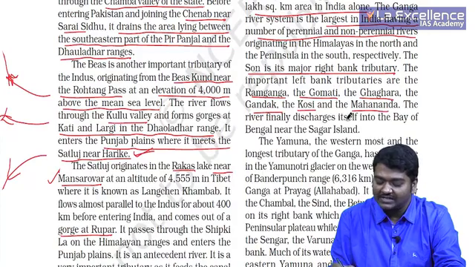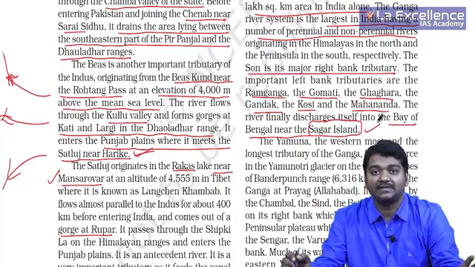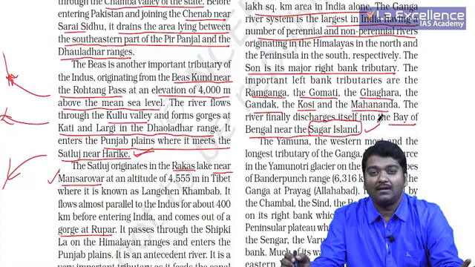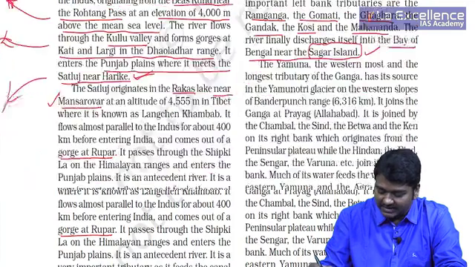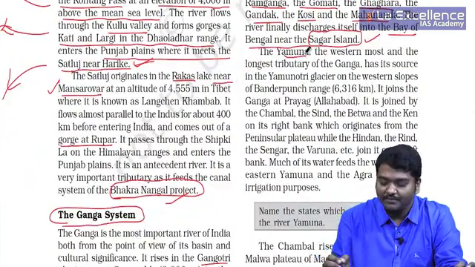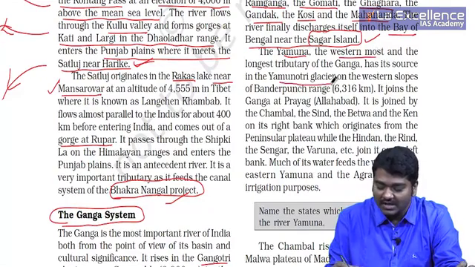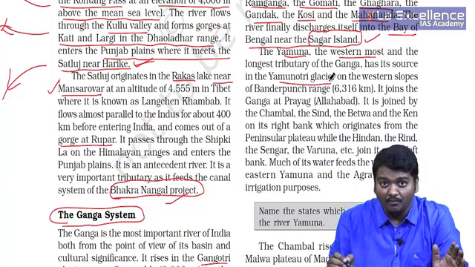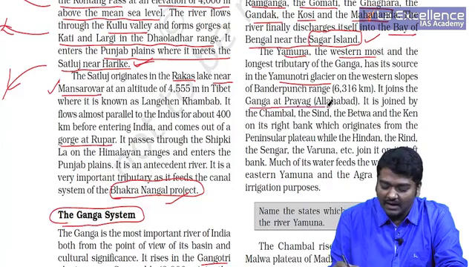The river finally discharges itself into the Bay of Bengal near Sagar Island. UPSC may ask you a question about Sagar Island. Where exactly is Ganga disposing? It is near Sagar Island. Next, one of the major tributaries of Ganga is Yamuna. It is the westernmost river. It originates in the Yamunotri glacier and moves parallel to Ganga, and it joins Ganga at Allahabad.